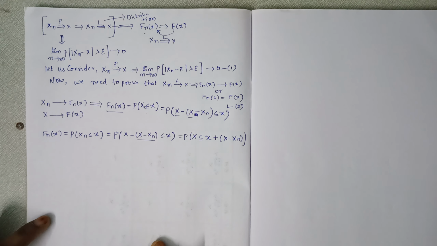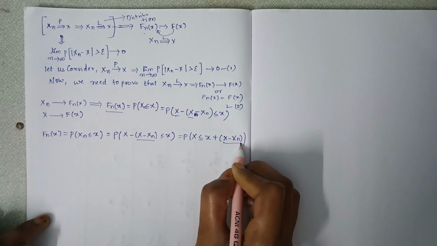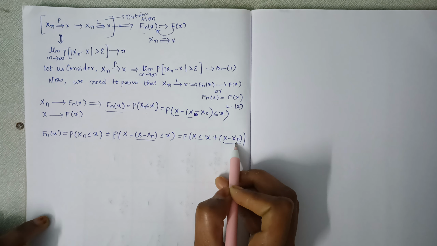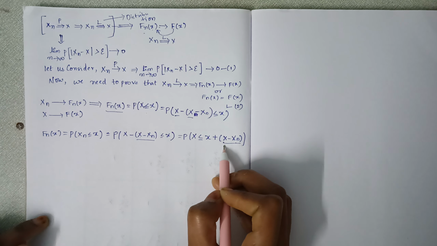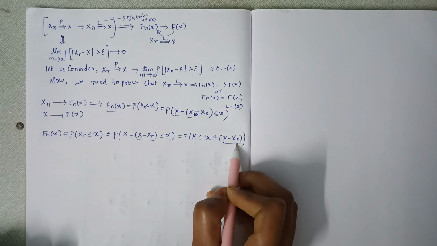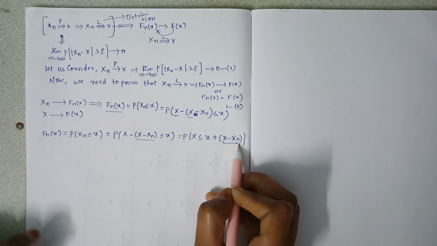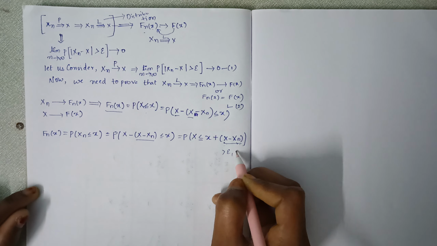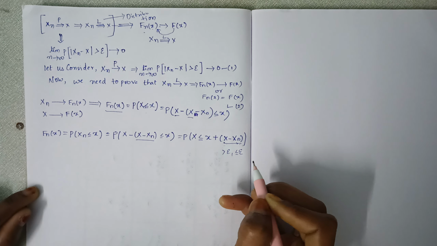And if you observe, here we have X minus Xn, which is nothing but the difference between the sequence of random variables and a random variable. Always the difference between the sequence of random variables and a random variable is either greater than epsilon or less than or equal to epsilon.